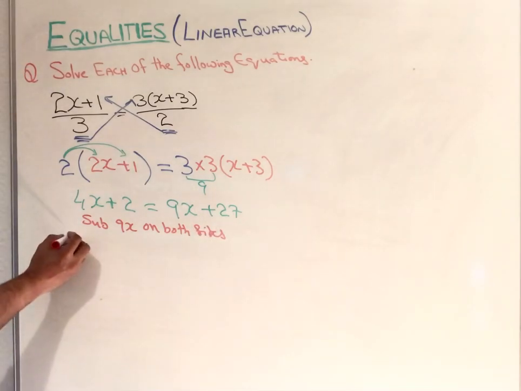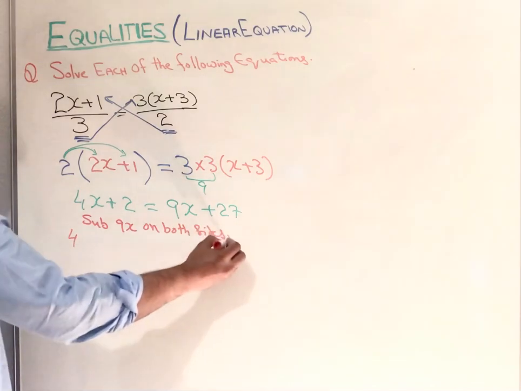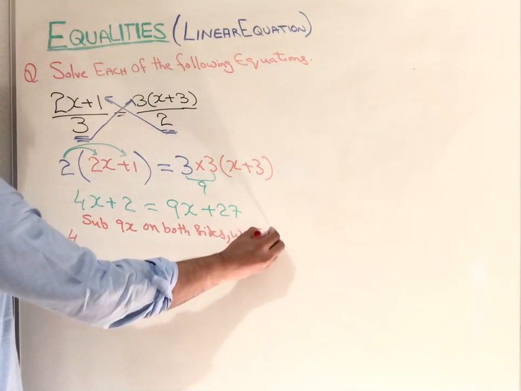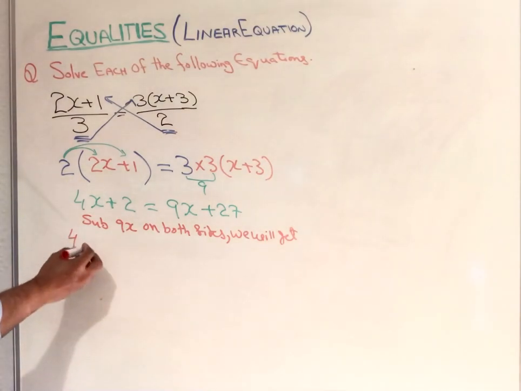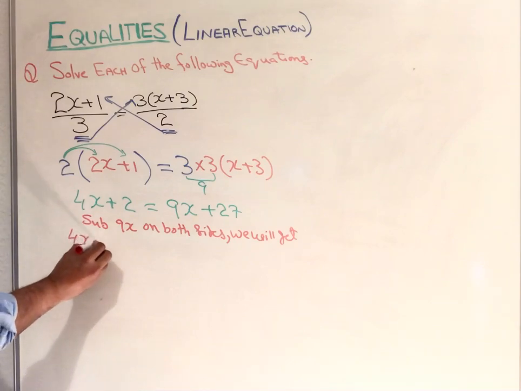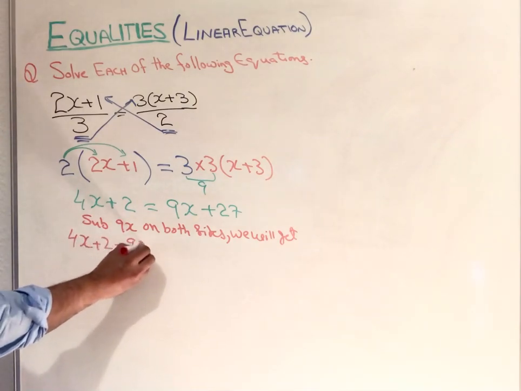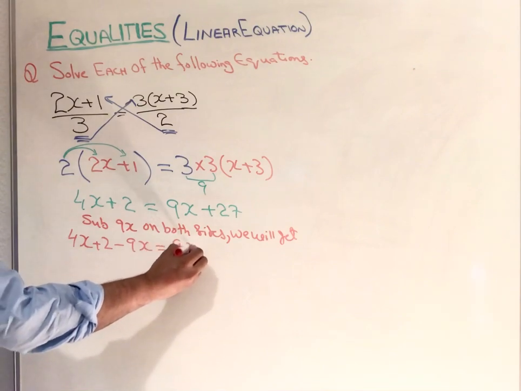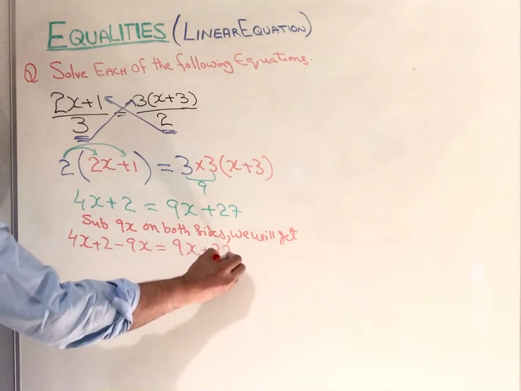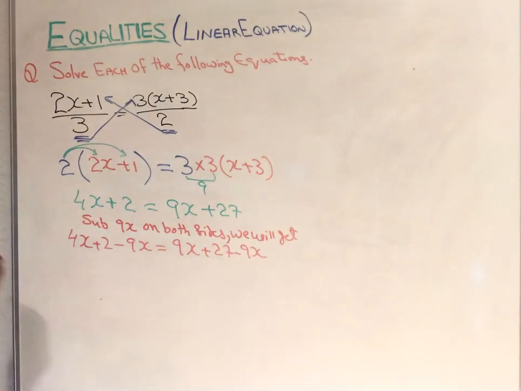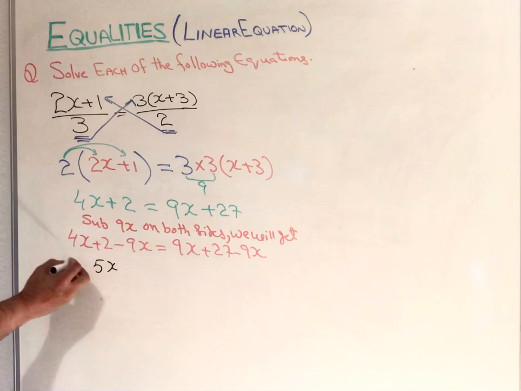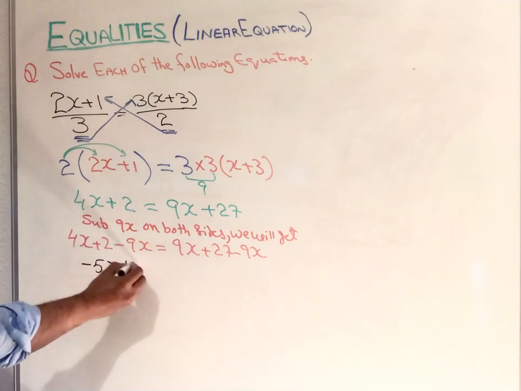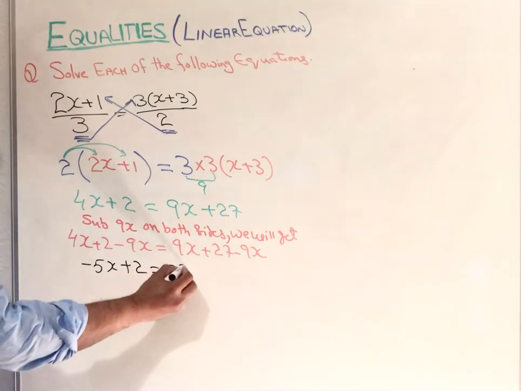When you subtract 9x on both sides, you can see 4x take away 9x is minus 5x, plus 2, and on the other side the 9x cancels, we got 27.